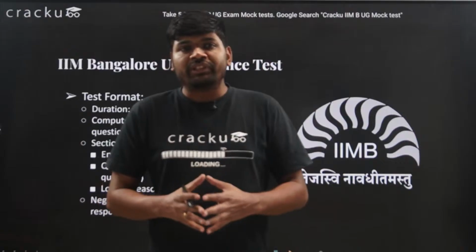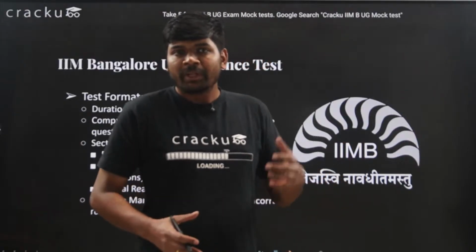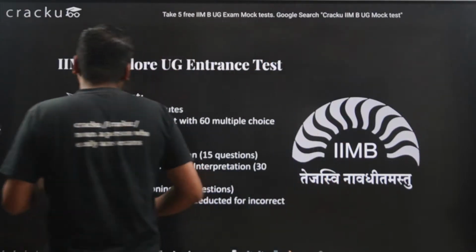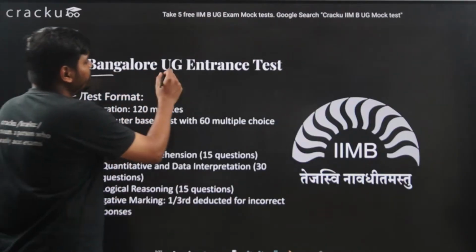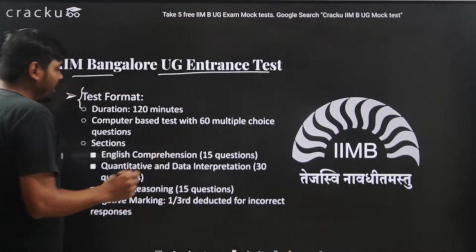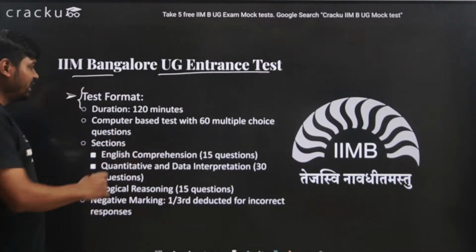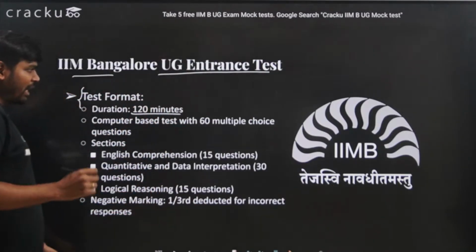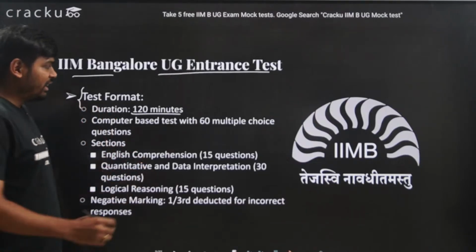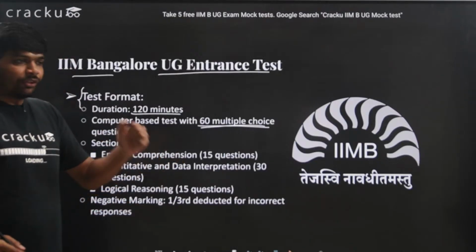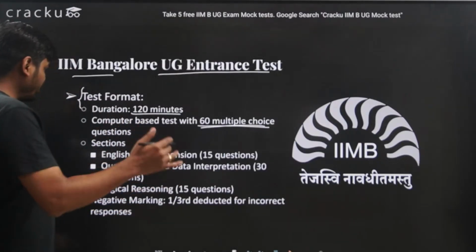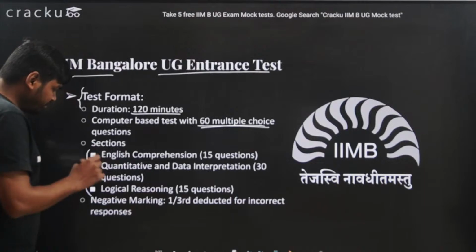Now, people might be thinking, what is the syllabus and the pattern of the examination? In this slide, I will tell you the test format of the IIM Bangalore UG entrance test. The test will be of 2 hours, that is 120 minutes, and it will have 60 multiple choice questions, so roughly 2 minutes per question. There are 3 sections.